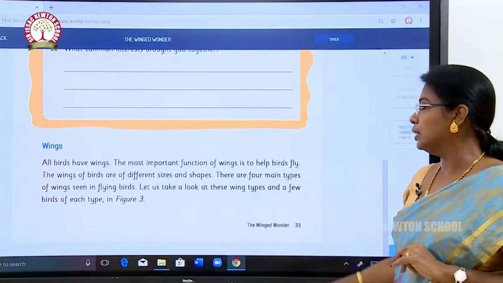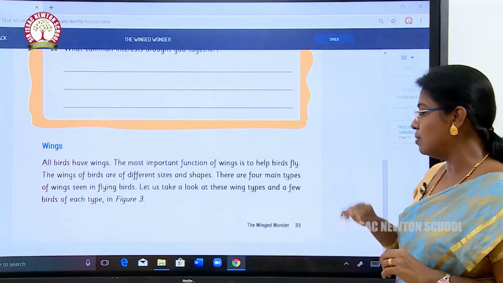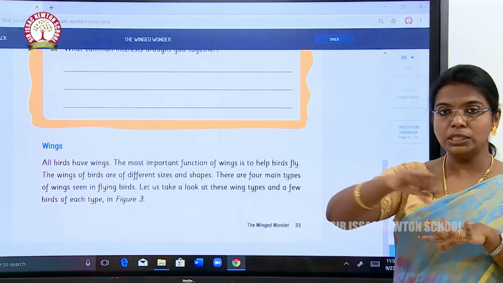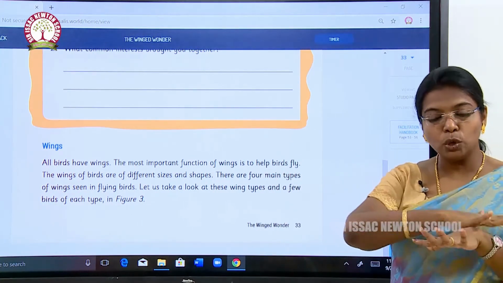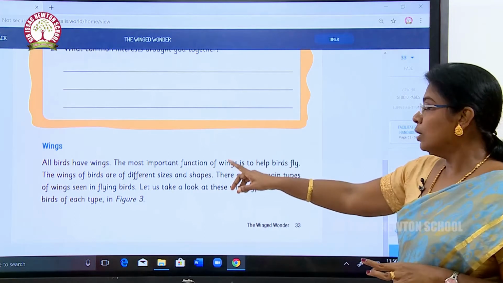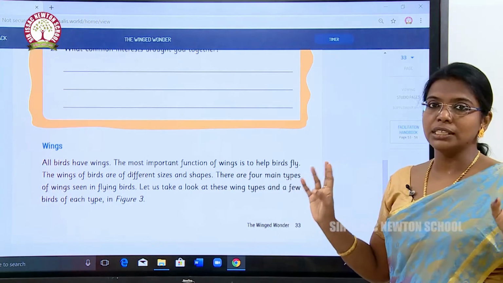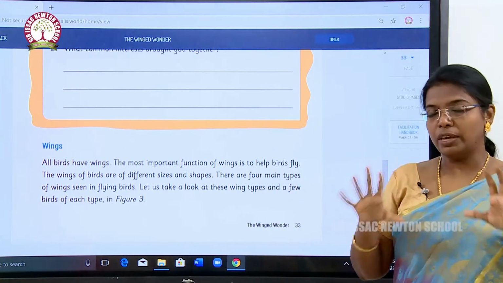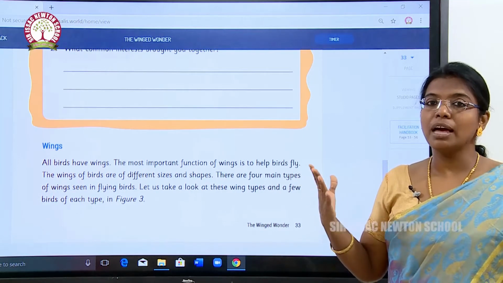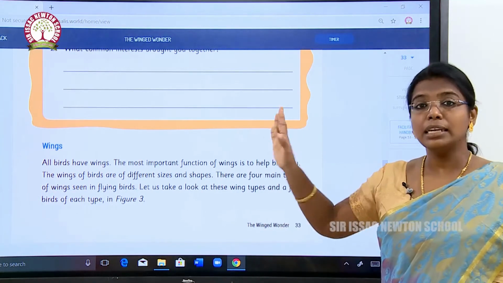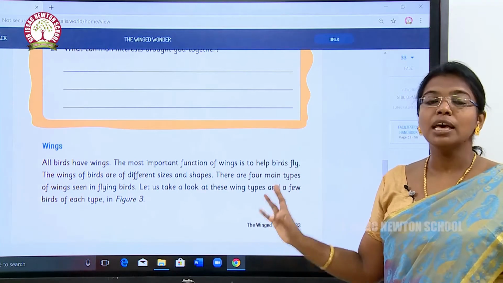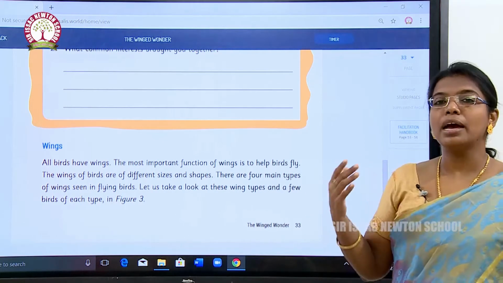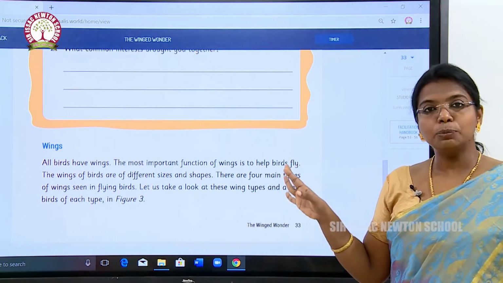All birds have wings. The most important function of wings is to help birds to fly. The wings are made up of small hollow bones, and the bones are covered with feathers. The wings of birds are of different sizes and shapes. You all know that. A crow has one type of wings, a peacock has a different type of wings, an eagle has a different type, and a swan has a different type of wing. According to the size of the bird, the shape and size of the wings will differ.